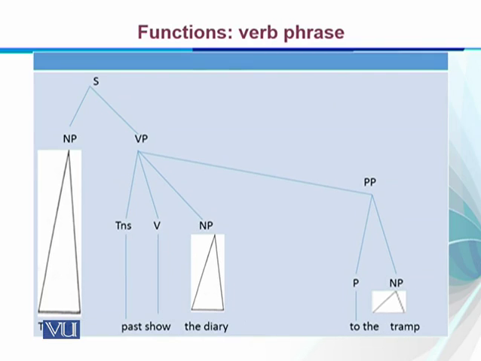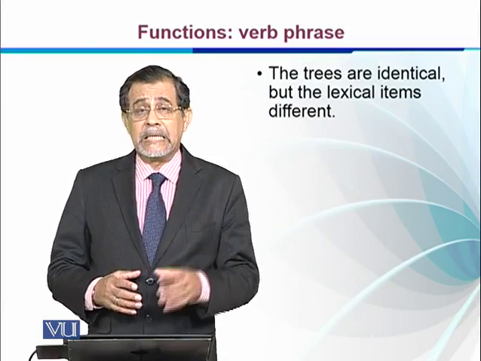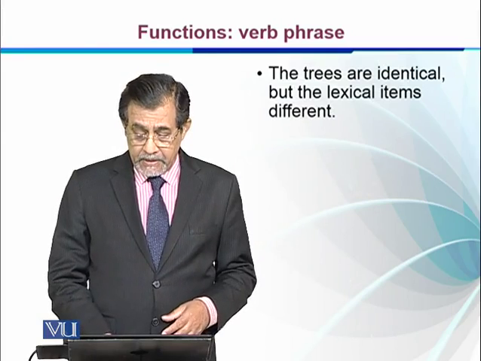So in this sentence we have changed the constituents of the first sentence. Instead of the tramp as a subject, now we have the girl as a subject, right? So there are certain movements that we have made in this tree diagram. The trees are identical, but the lexical items are different, right?